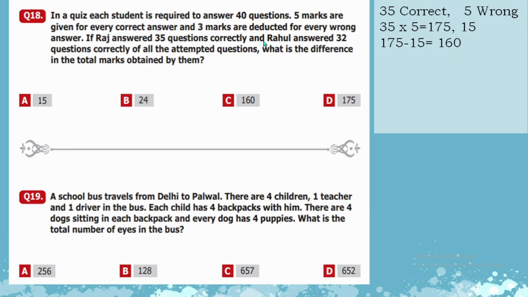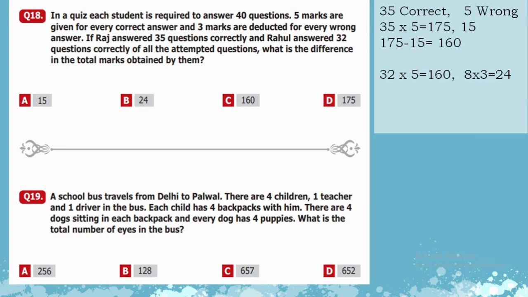Now let's discuss the performance of Rahul. Rahul answered 32 questions correctly and 8 questions wrong. For correct answers, he got 160 points, as 32 multiplied by 5 is 160, and a deduction of 3 marks for wrong answers, so 8 wrong answers multiplied by 3 is 24.